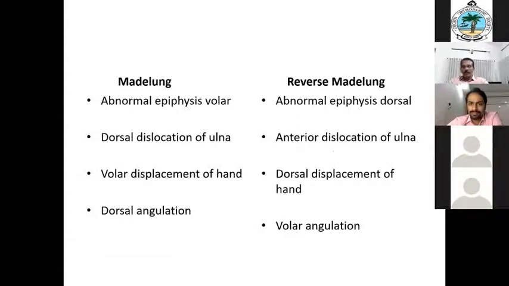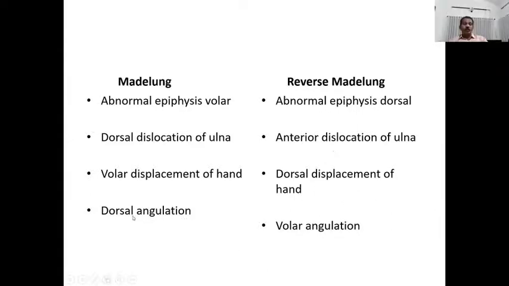The X-ray is typical of Madelung. Actually, there is no lateral view. So the abnormal epiphysis is volar. In the reverse Madelung, it will be dorsal. There is dorsal dislocation of the ulna in a Madelung. In the previous picture you see the ulnar head. Here, it is a volar dislocation. That is why it is less prominent. And there is volar displacement of the hand, just like a dinner fork. That is dorsal displacement of the hand. So there will be a dorsal angulation, dorsolateral. Here there may be a volar-lateral angulation of the radius. So these are the differences.